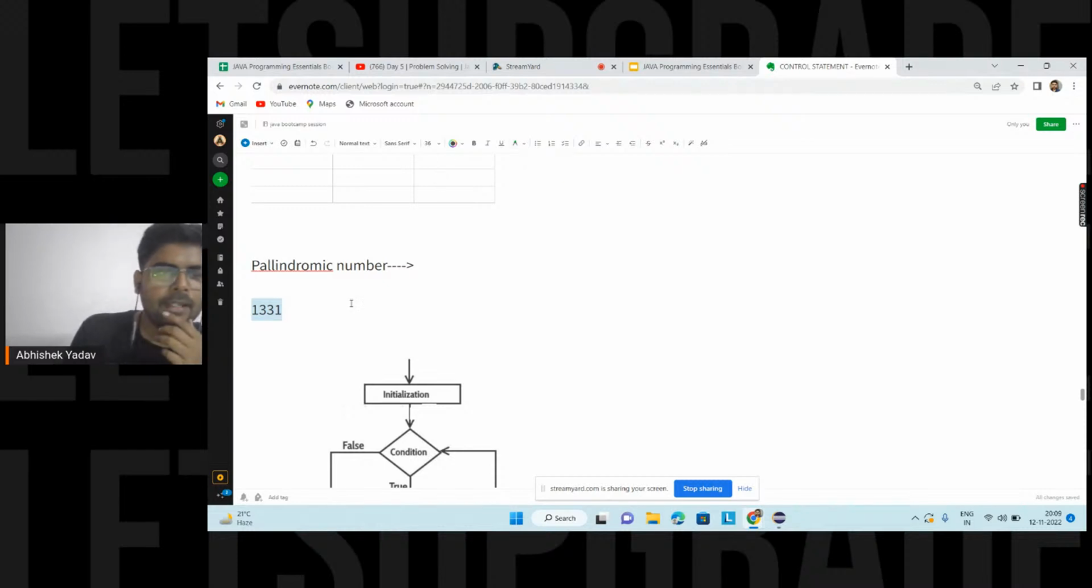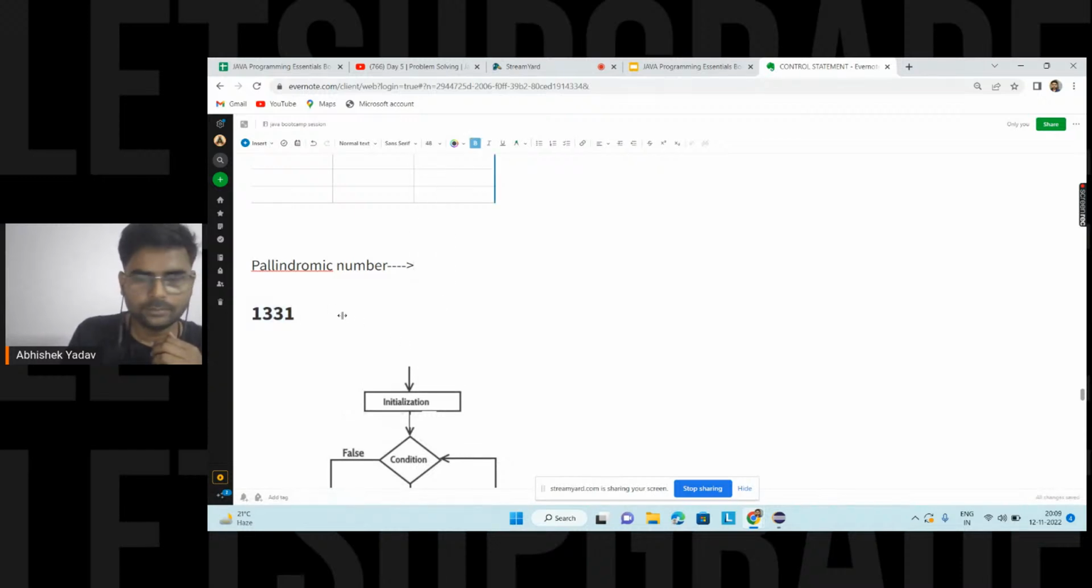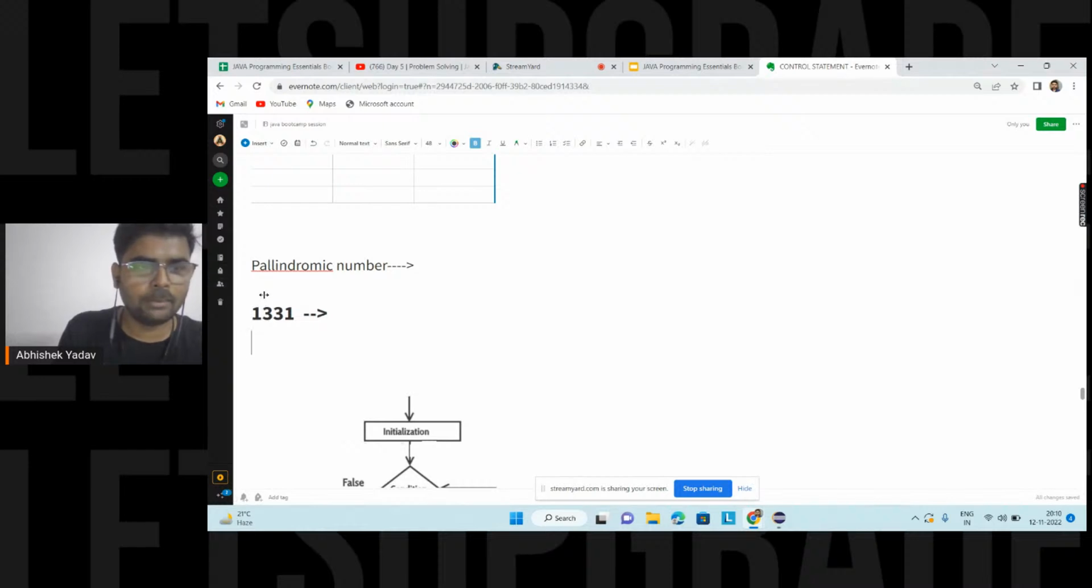So here, let's try to observe. This is my number here. If somehow I can reverse this number and store the result of the reversed number in some other container, and the data inside the reversed container and the original container are the same, then we can say the number is a palindromic number here. Okay, everyone.